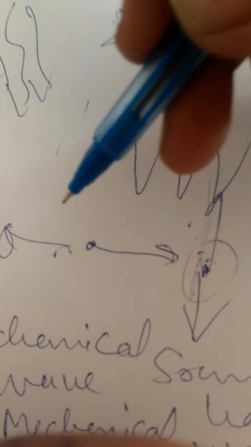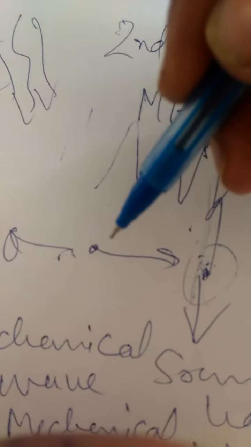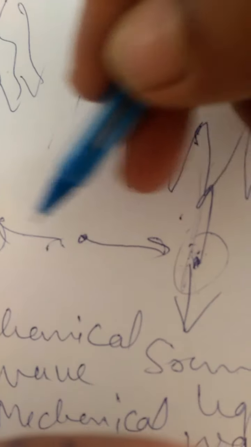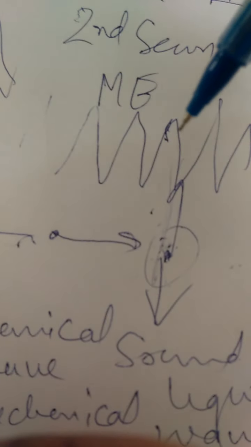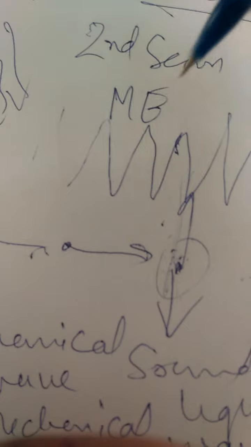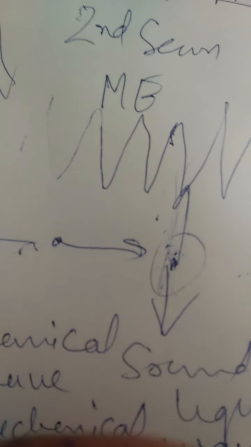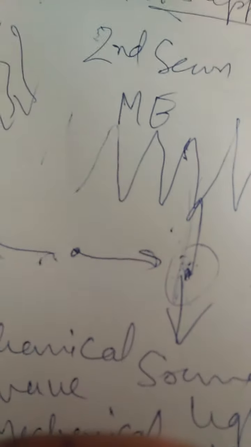If the particles vibrate along the axis of propagation, these are called longitudinal waves, while if the particles vibrate in a direction perpendicular to the direction of propagation, these are called transverse waves.